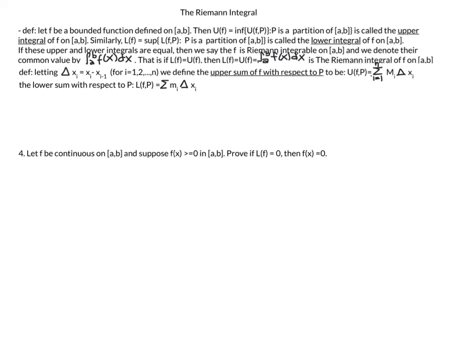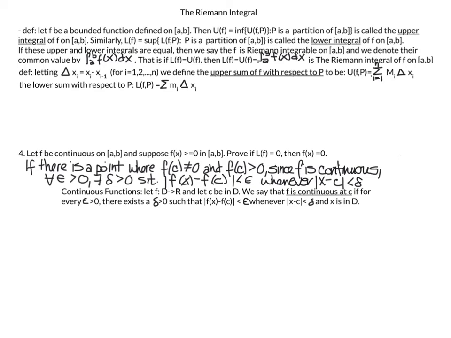My last example before we have the review questions for you to try. Let f be continuous on the closed interval [a, b], and suppose that f of x is greater than or equal to 0 on the interval. Let the lower integral of f equal 0. Then we want to prove that f of x is equal to 0. I am going to do this by contradiction, so I'm going to assume there's a point c where f of c does not equal 0, and for this part of the proof, I'm going to assume that f of c is greater than 0.